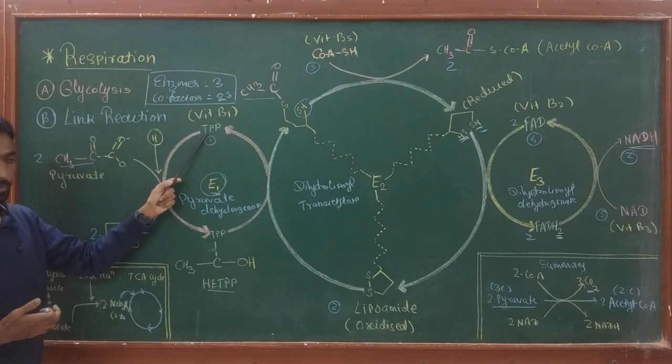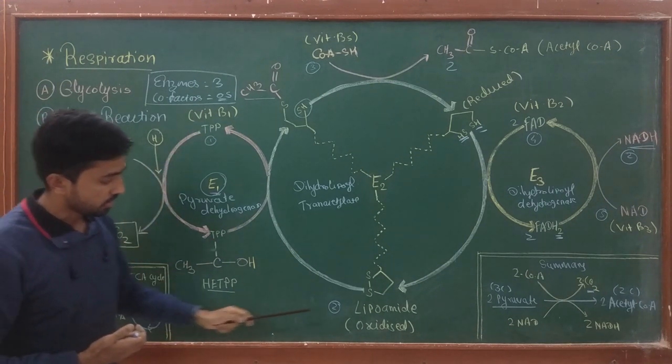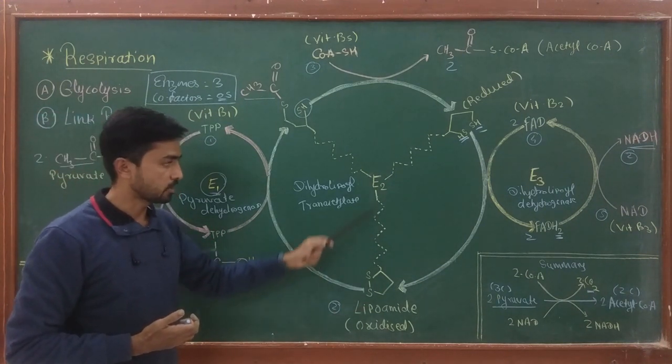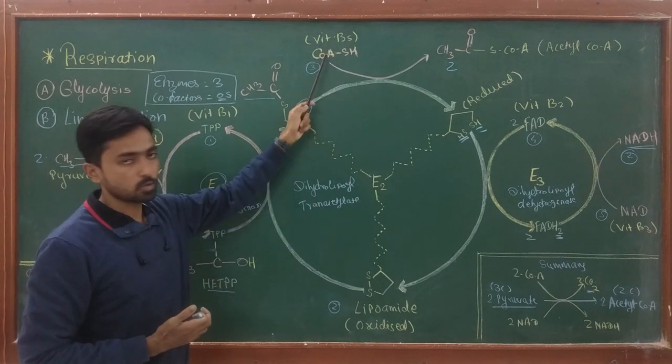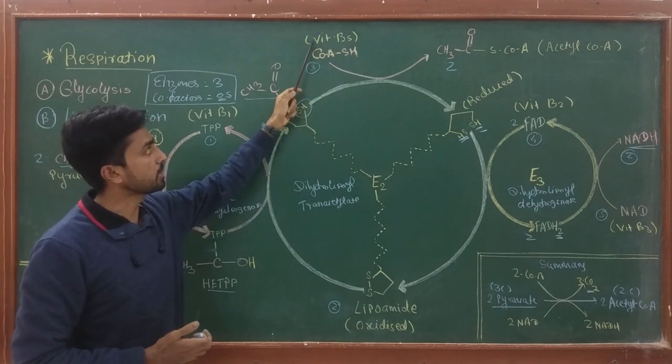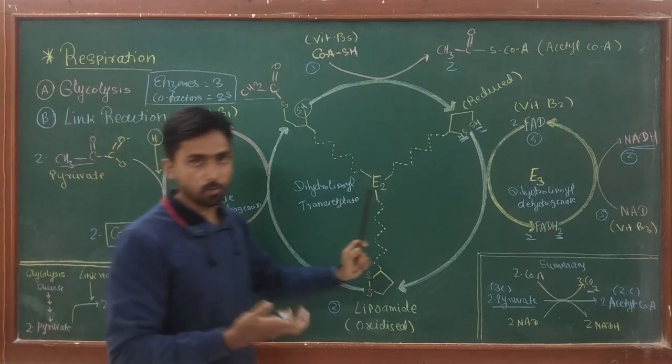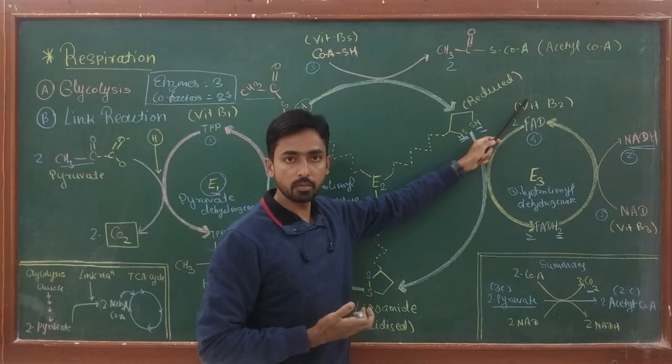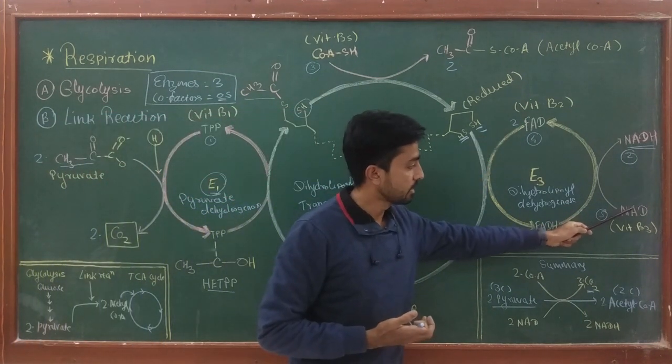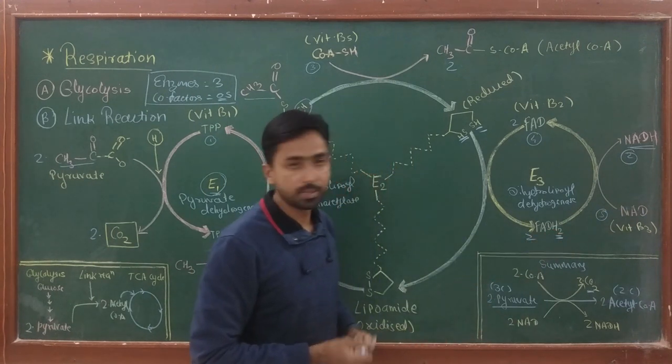First is thiamine pyrophosphate or vitamin B1, then second is lipamide, which is present on enzyme number 2. Third is coenzyme A, which is vitamin B5. Fourth cofactor is FAD, which is vitamin B2, while the fifth is NAD, which is vitamin B3.